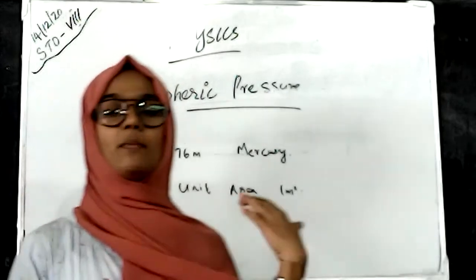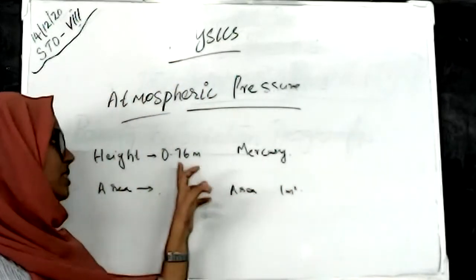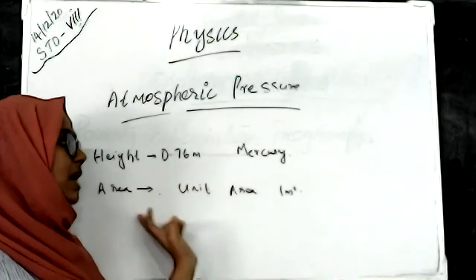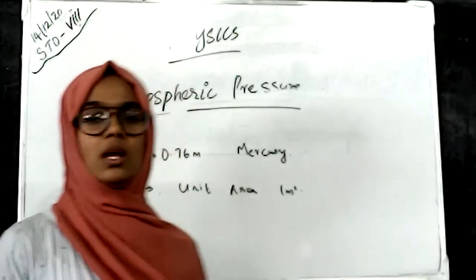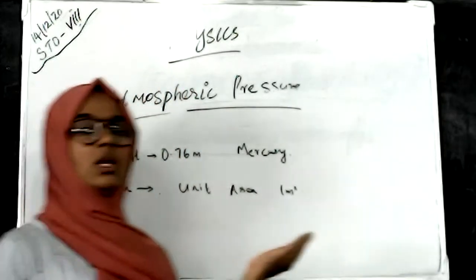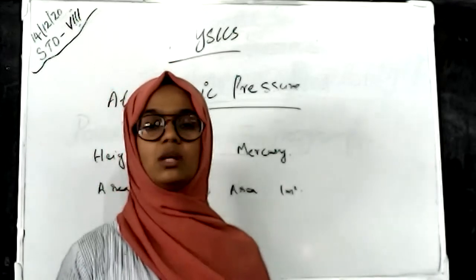So we measure atmospheric pressure using mercury of 0.76 meter height and 1 meter square unit area, and that mercury is equal to the atmospheric pressure. Okay, and next we have to read it through the slide.